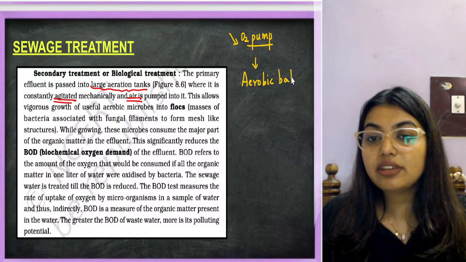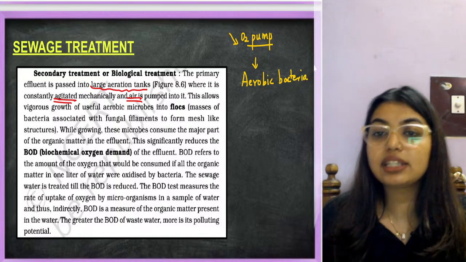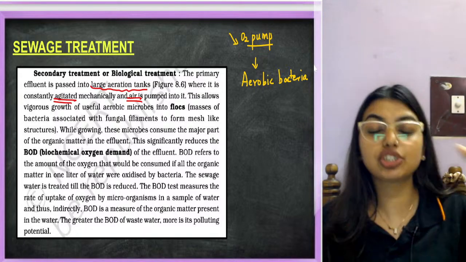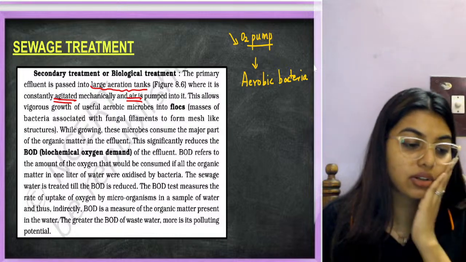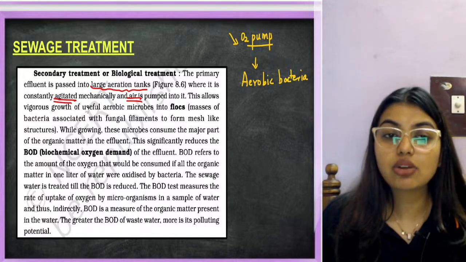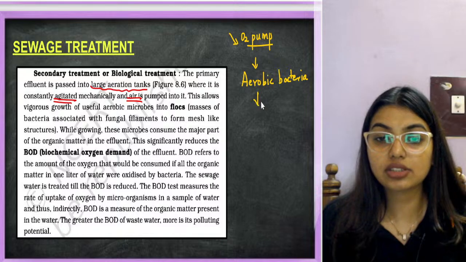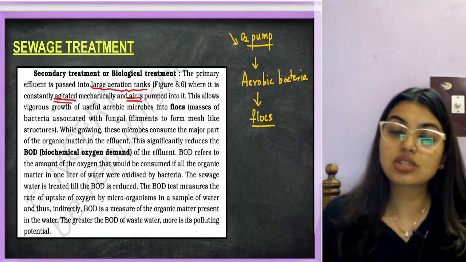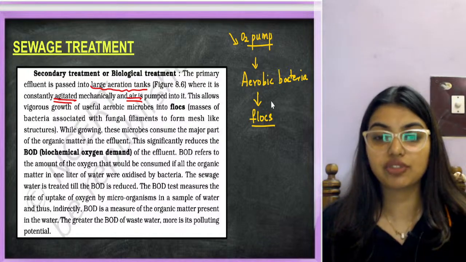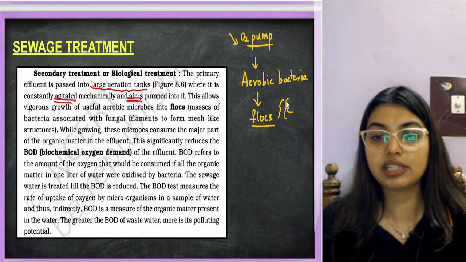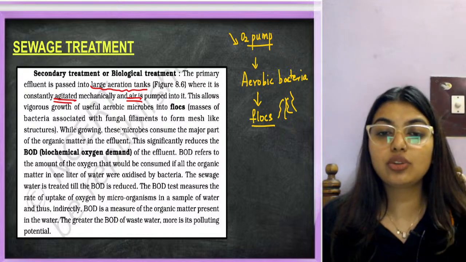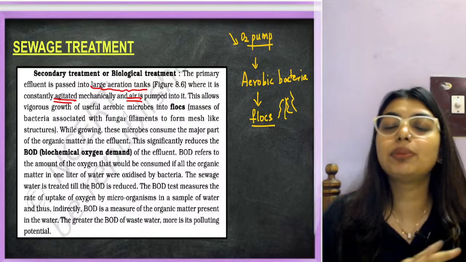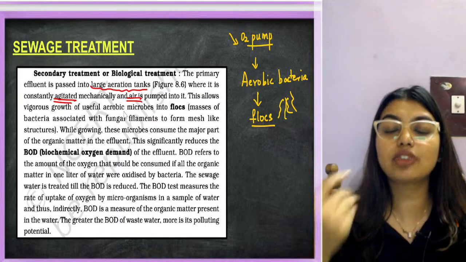Wherever organic matter is there, bacteria will go automatically. Since we are also providing air, that means oxygen also, aerobic bacteria will grow. So this allows vigorous growth of useful aerobic bacteria called flocs. Masses of bacteria associated with fungal filaments form a mesh-like structure. Fungal filament means, if you remember, hyphae, mycelium, like those structures. While growing, these microbes consume the major part of the organic matter, breaking down the organic matter in the effluent.